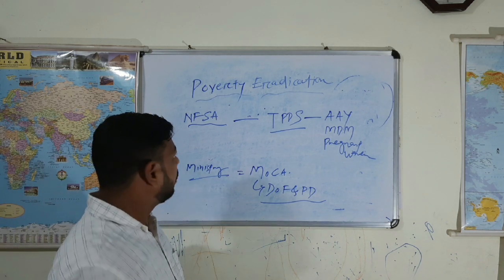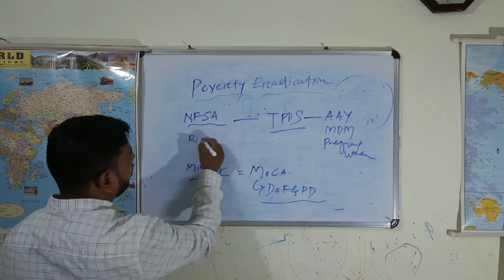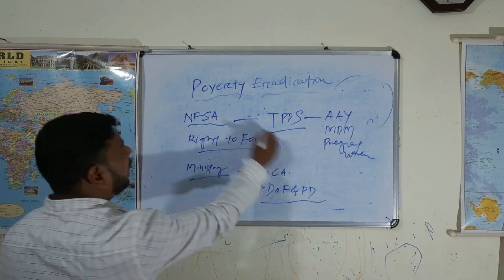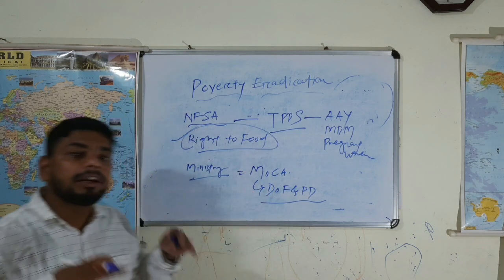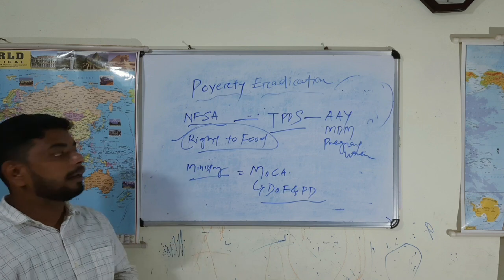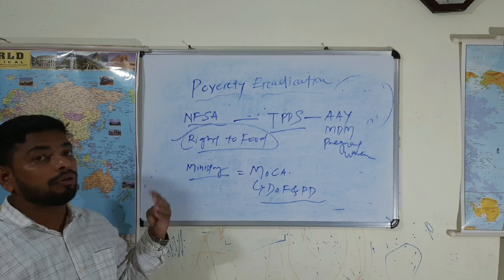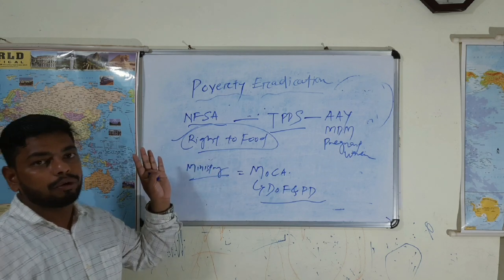As I already told you, it's an act and the right to food is there. Actually, in our Constitution, the right to food is not mentioned, but it can be interpreted as under Article 21, the right to life. Now, under the right to life, this may be included.